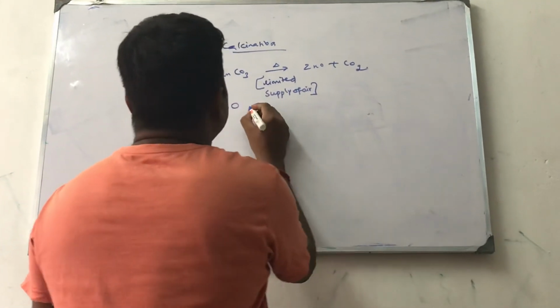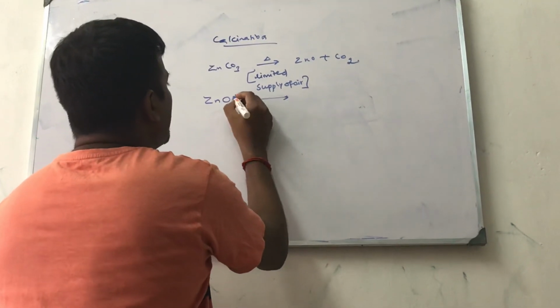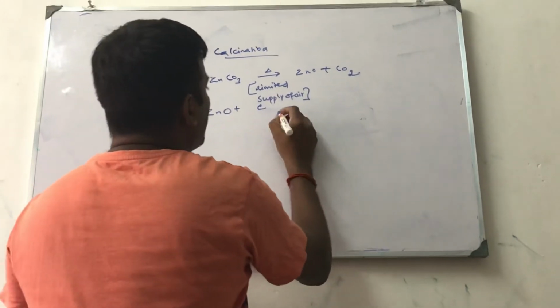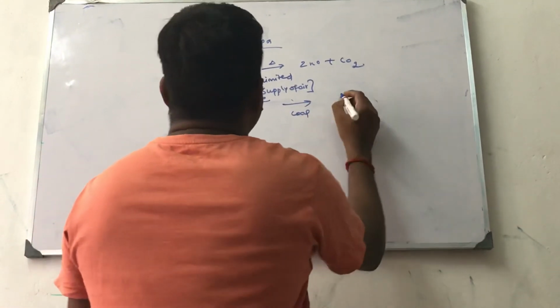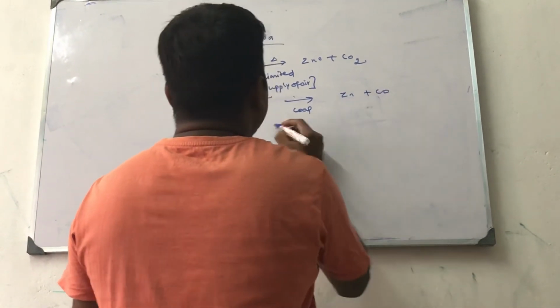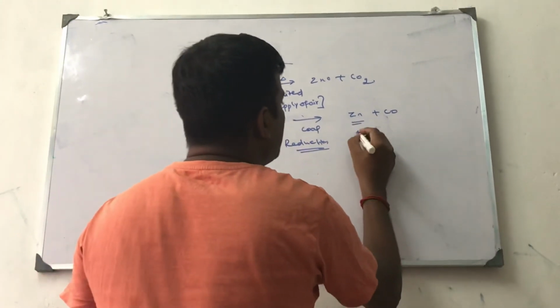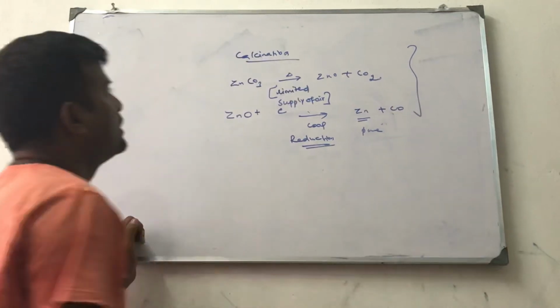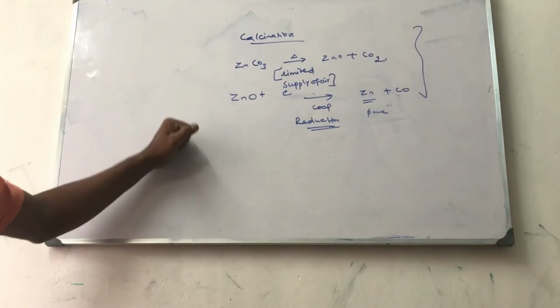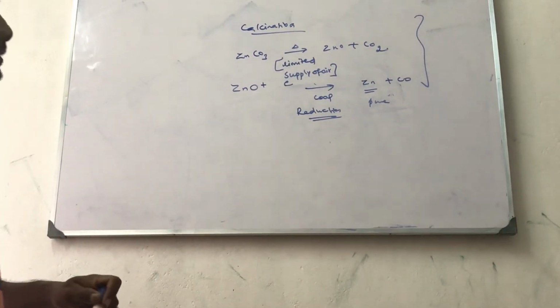So this zinc oxide undergoes reaction with carbon, coal, nothing but coal. It will give zinc plus carbon monoxide. Reduction takes place. So you get pure zinc. This is the calcination process for moderately reactive metals.